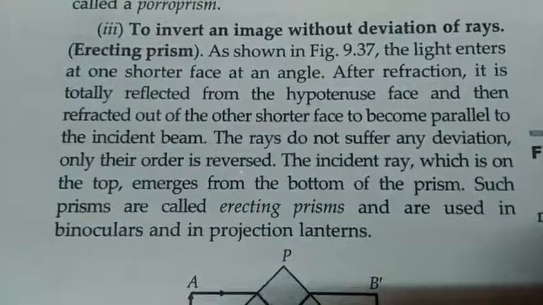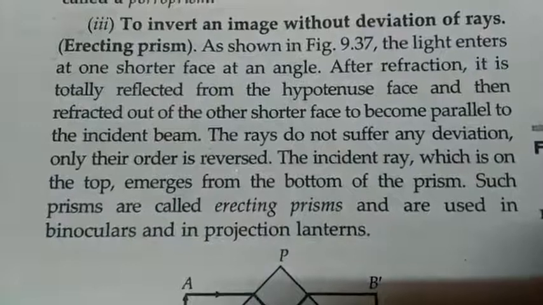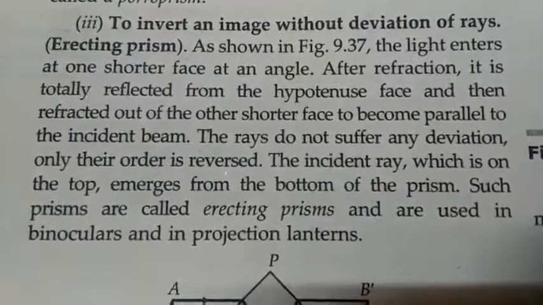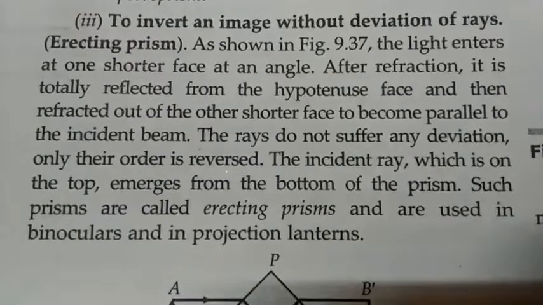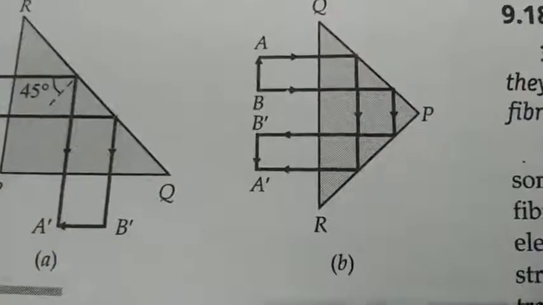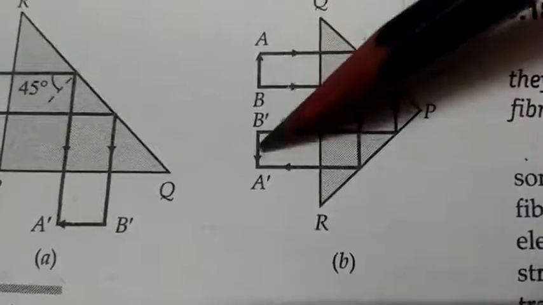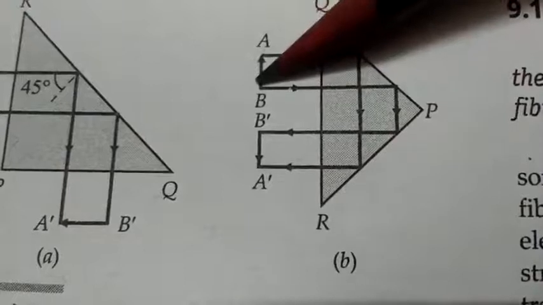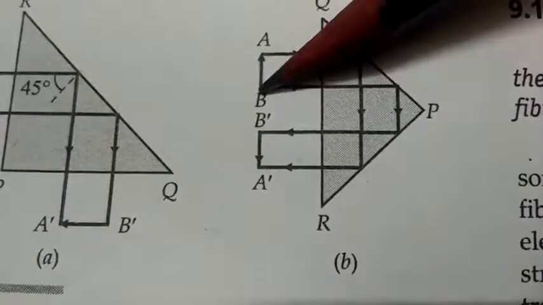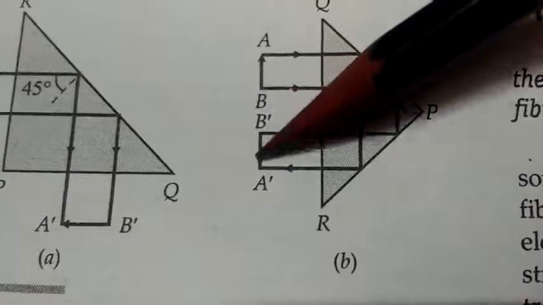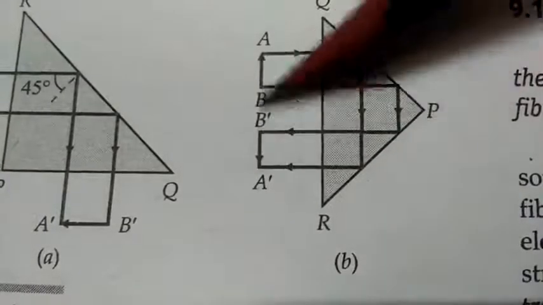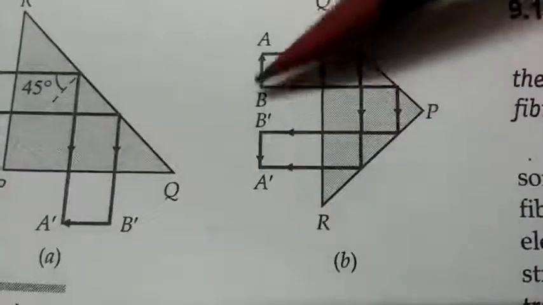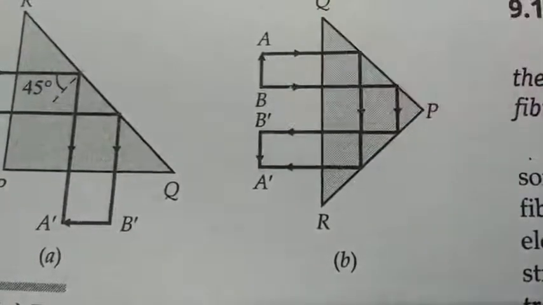Third is to invert an image without deviation of rays. Without deviation means the position of the image will not change but it gets inverted. Here in this case what happened? The image is inverted but it got deviated also. This was the original position. Now after inversion we are getting the image a little bit down from the original position, below the original position. So here the image got deviated also.